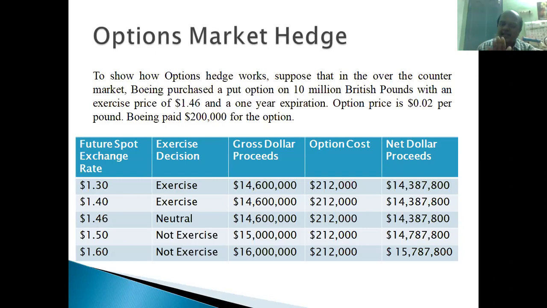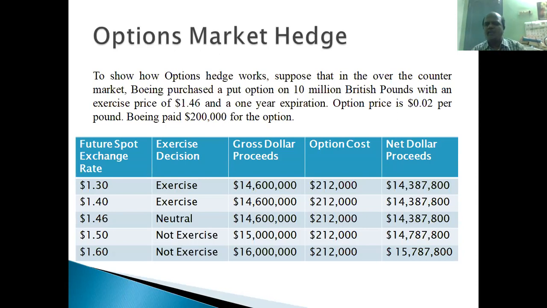That is why the second column says exercise. The amount they will receive because of this contract is $14.6 million. The amount they pay for this option contract is $0.02 per pound, which comes to around $212,000, paid to Bank of America.